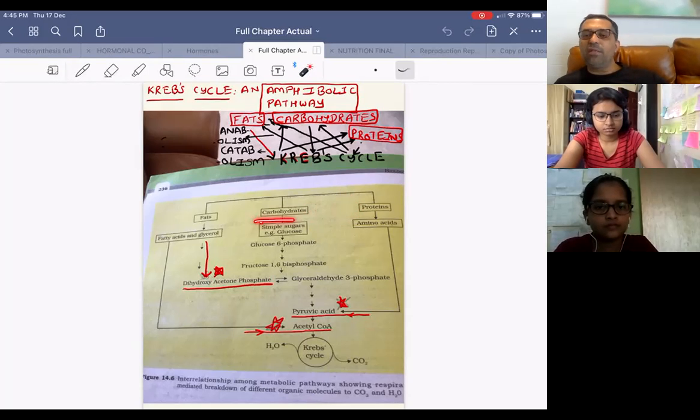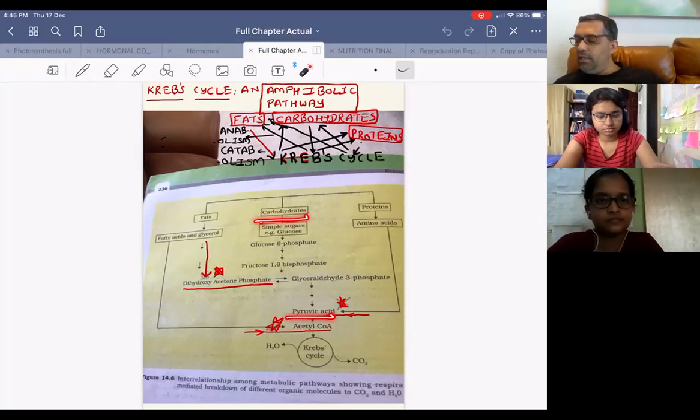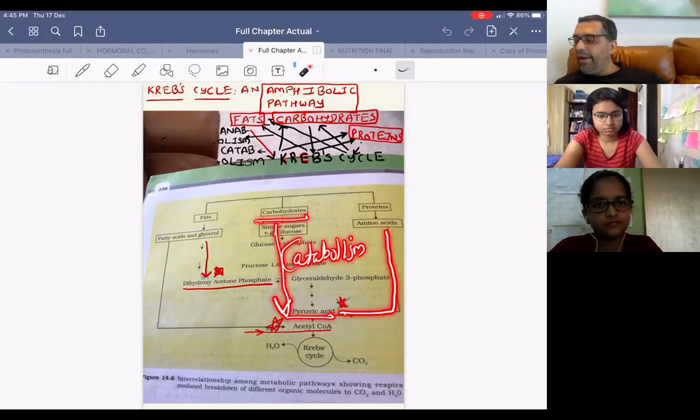All the extra carbohydrates in the body will first become pyruvic acid. So that is catabolism. And pyruvic acid undergoes reversal to become amino acids. And amino acids form proteins.